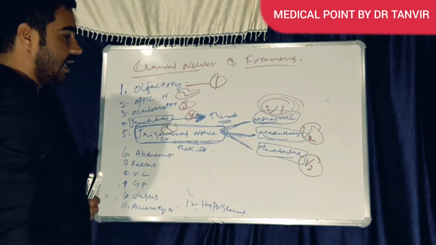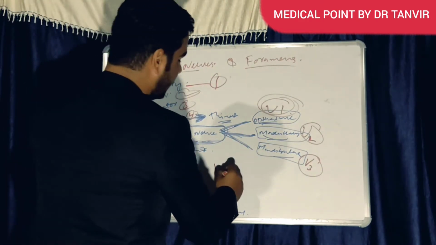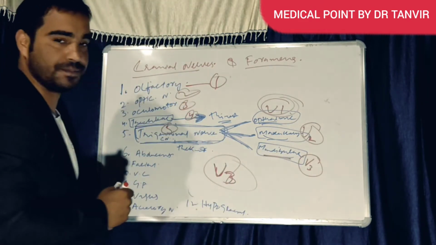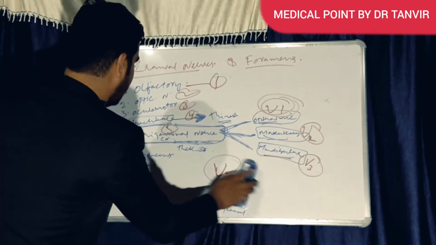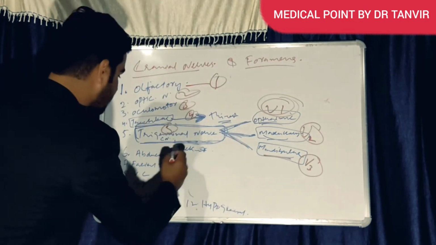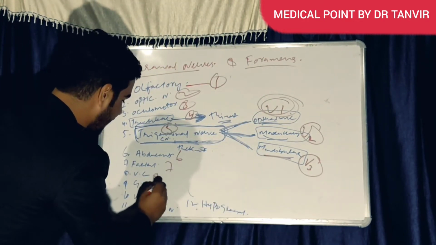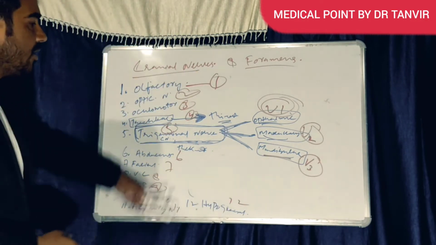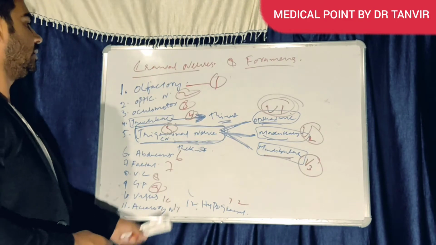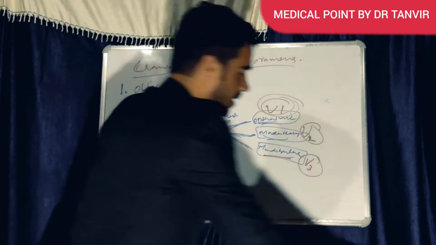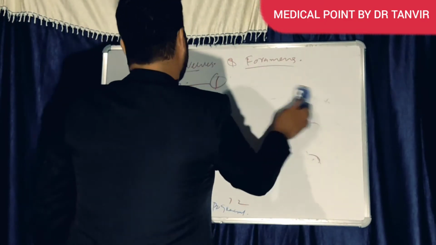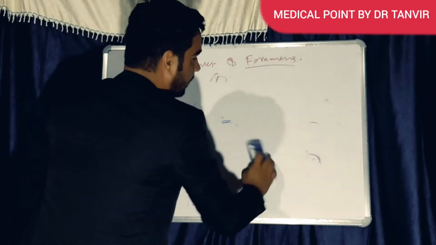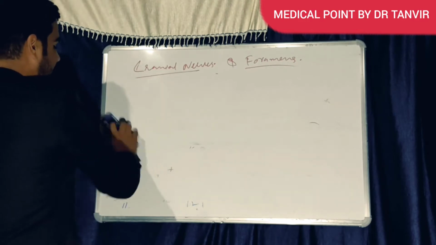If anyone asks which nerve is the V3 nerve, you have to say the 5th, 3rd nerve, the mandibular nerve. 5th, 3, and now there are 6th, 7th, 8th vestibular, 9th glosso, and 10th, 11th, and 12th. These are the nerves. According to serial number, you have to remember the names of the cranial nerves. I told you there are 12 pairs of cranial nerves. After that, we will know where these come out.